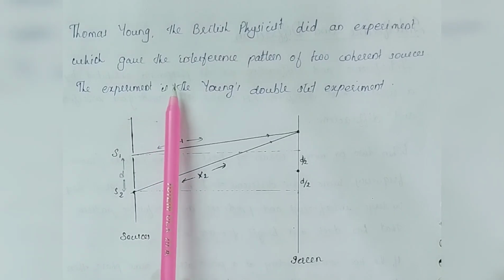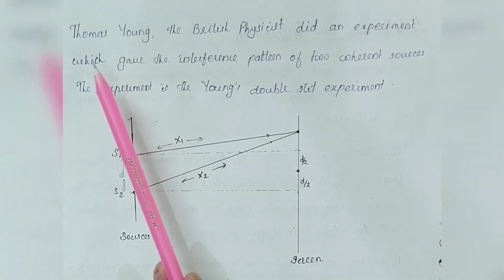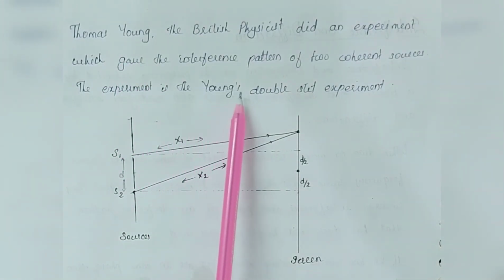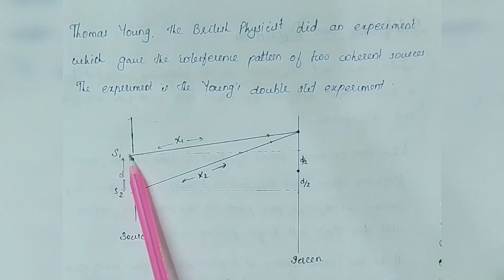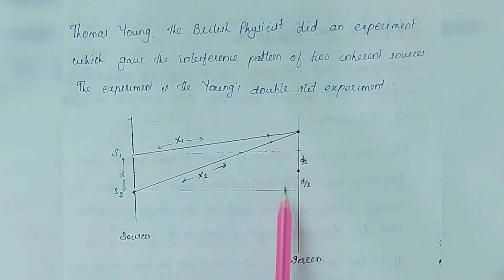The interference pattern of light was experimentally observed by the famous British physicist Thomas Young, and his experiment is well known as Young's double slit experiment. In his arrangement, he used two coherent sources of light placed at a distance d from each other, and a screen was placed at a distance capital D from the sources. Two waves from these two sources S1 and S2 interfere, resulting in dark and bright fringes.